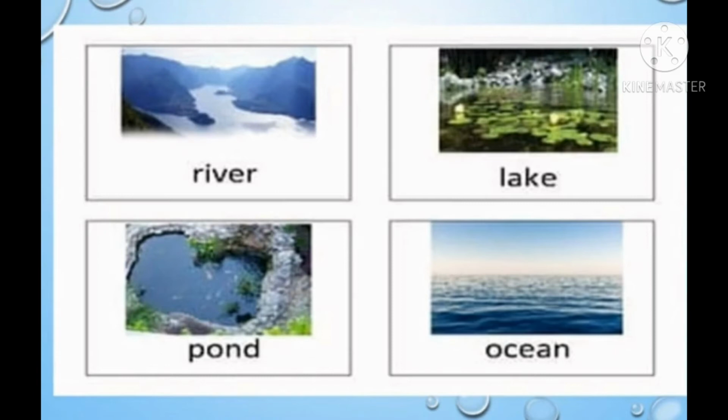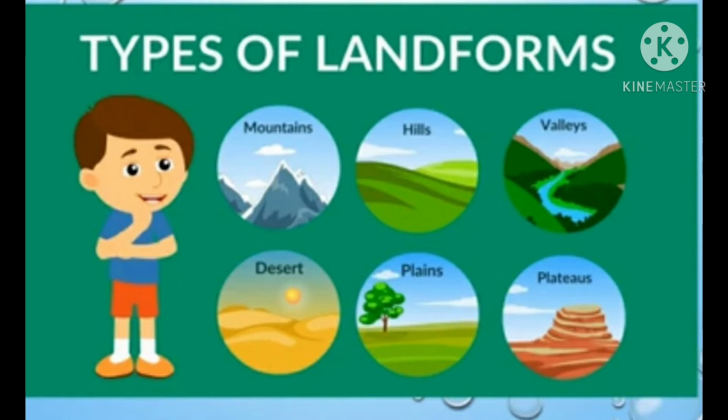Do you know what landforms are? How are they made? Due to the high and low levels of land at different places, the land gets different forms, meaning different places have different landforms. For example, see here: mountains, hills, plains, valleys, peaks, desert. These are examples of landforms.